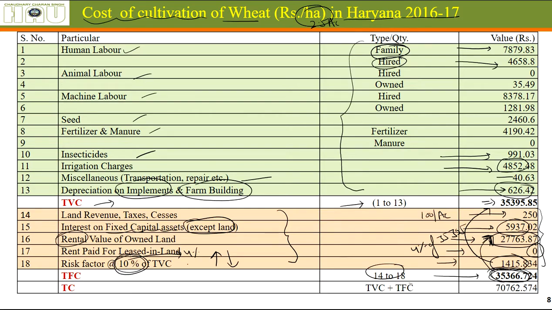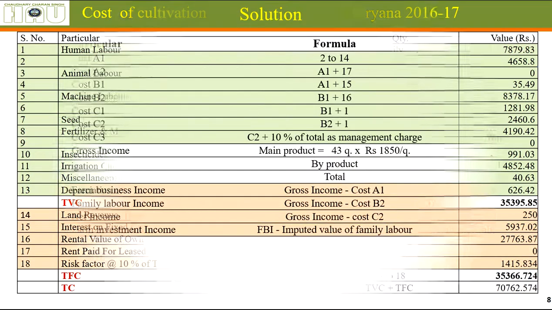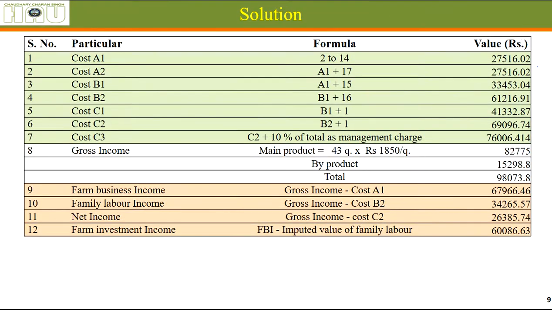Alright, so the total cost, total fixed cost plus variable cost, comes to around 70,000 to 71,000 for cultivating 1 hectare of wheat. This much it does cost. Now let's see cost A1. What was included under cost A1?